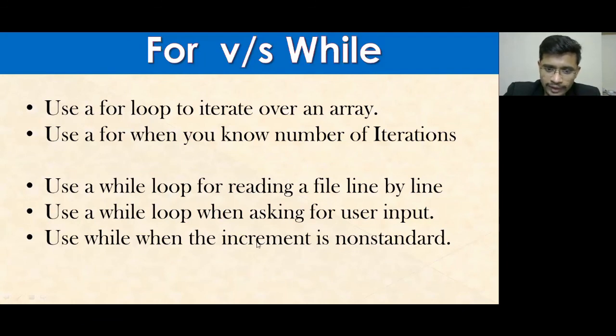And use while when the increment is non-standard. What do I mean by non-standard? In a for loop, it will increment 1, 2, 3, 4, 5, 6 like that. Or if you give a step, it will increment with a difference of two: 2, then 4, then 6, then 8. But when the increment is non-standard, it means first is 5, the next is 15, the next is 18, or in such a way, without one kind of sequence. In such cases, you need to use a while loop. Is it clear?